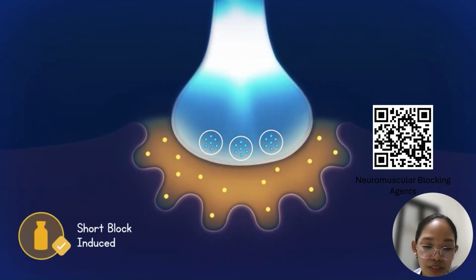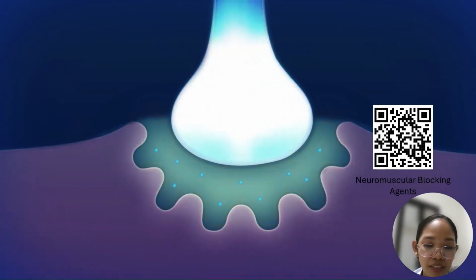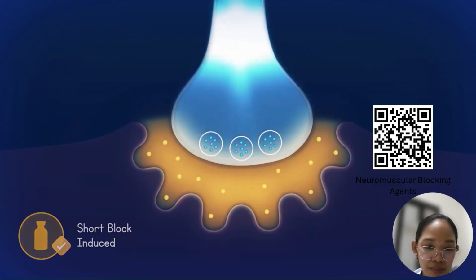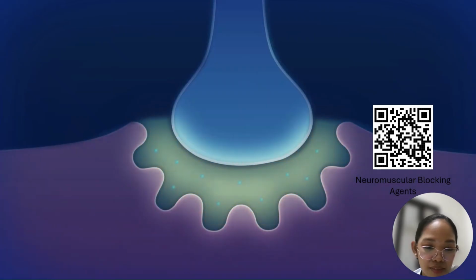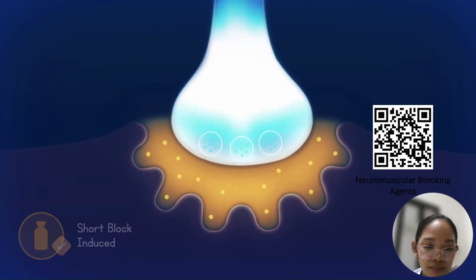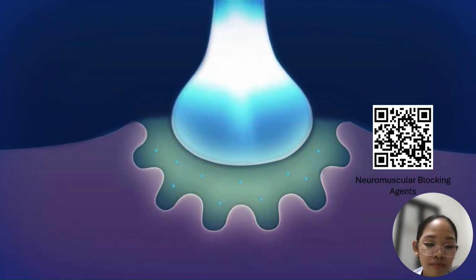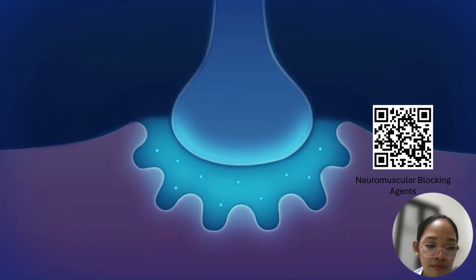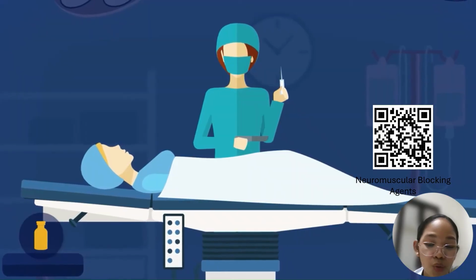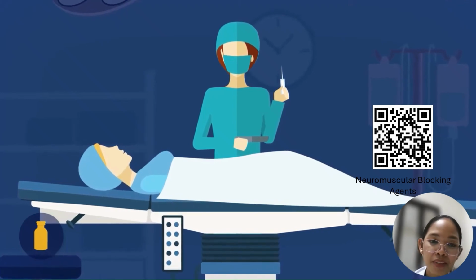Note that the acetylcholine function returns back to normal. After which the agent is then quickly worked out of the junction and returns back to normal functionality. The depolarizing agent has a rapid onset and a short duration, so once it is regulated, it goes back to normal. The mechanism of succinylcholine is short because it will still be broken down by another metabolizer, called butyrylcholinesterase. Your butyrylcholinesterase is also known as pseudocholinesterase.